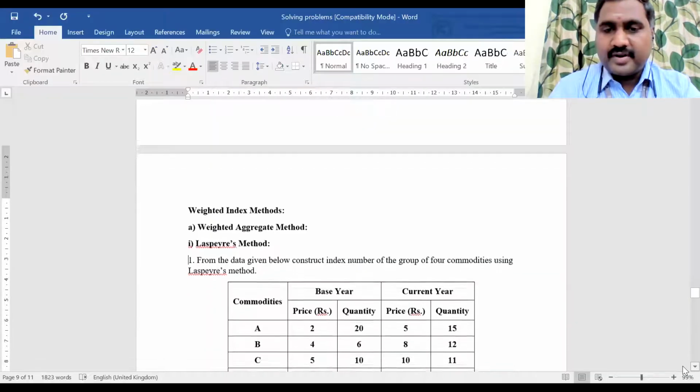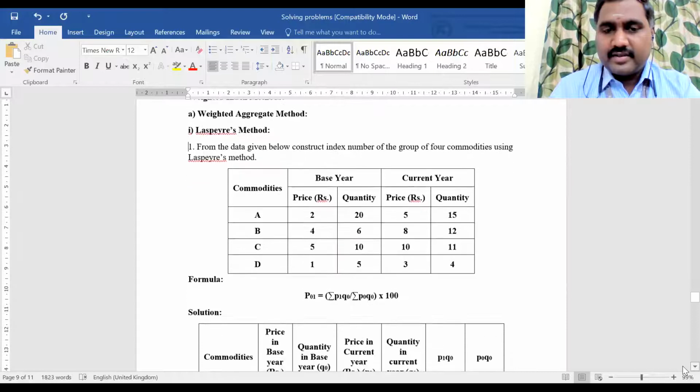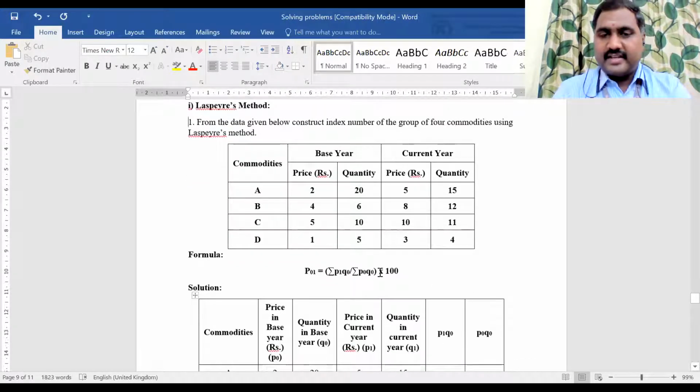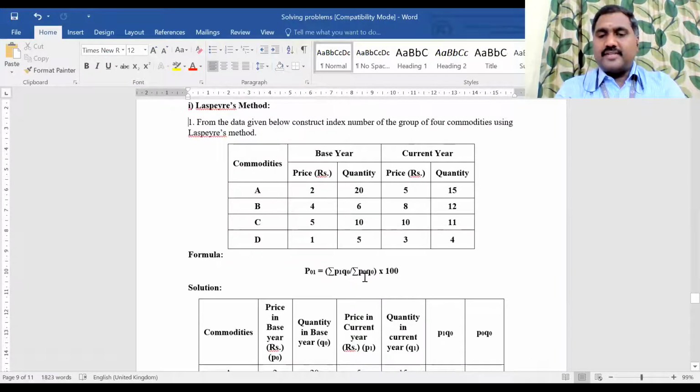I'll go to the Word document. I think you had copied the problem. And this is the problem you copied, right? Okay. Now this is the formula we need: summation P1 Q0 divided by summation P0 Q0 into 100. So we need the multiplication of P1 Q0, and the multiplication of P0 into Q0.